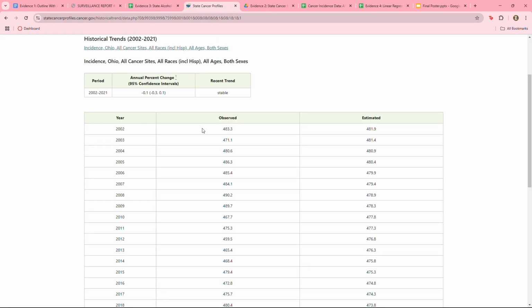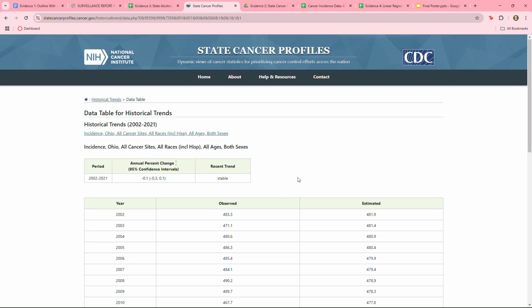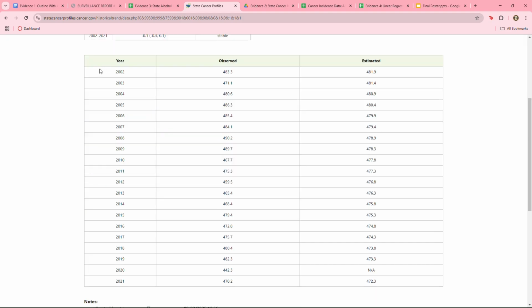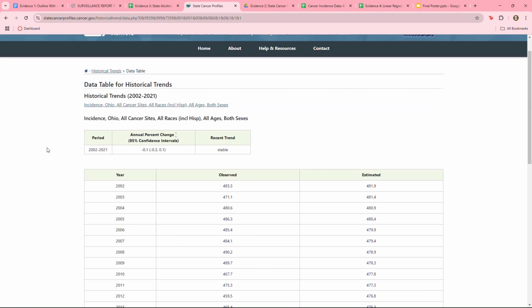Additionally, the second main data source that I utilized was SEER*Stat data, specifically through the National Cancer Institute's online state cancer profiles. As you can see here, the data that they use is from 2002 to 2021. Specifically, it's incidence data, which was really helpful for my specific research project because I was focusing on incidence as opposed to mortality data, which is much more readily available. So this was a really great source, and I was really glad to find it.